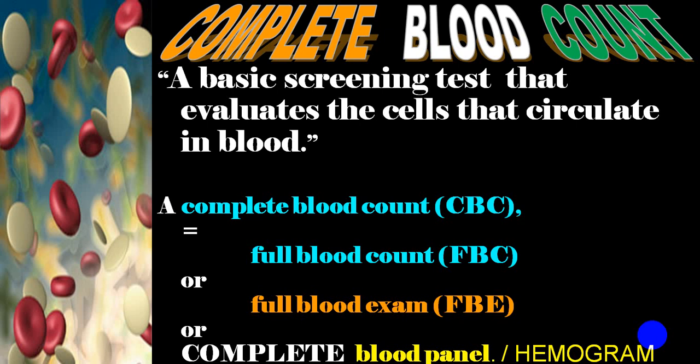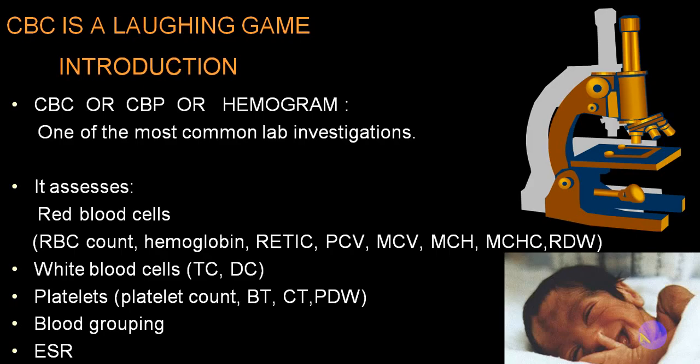A basic screening test that evaluates the cells that circulate in the blood is what we call a CBC. It is also called a full blood count, full blood examination, complete blood panel, or hemogram. These are all different words which are being utilized. In that, RBC count, hemoglobin, packed cell volume, MCV, MCH, MCHC, RDW, plus retic count, in WBC total count, differential count, platelet count.